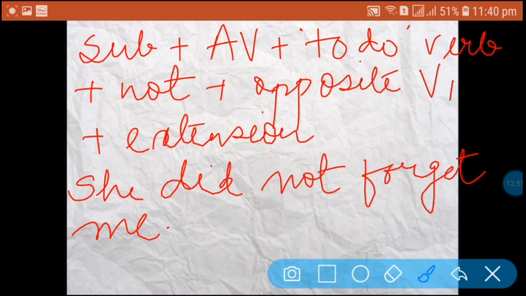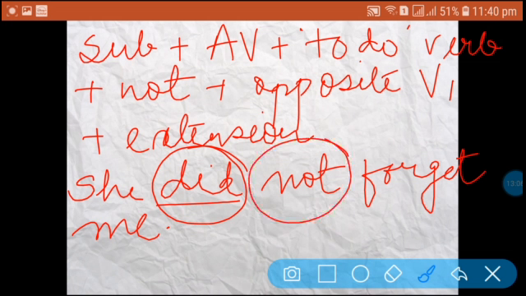So this did came. The word did is the to do verb. We made it an auxiliary verb and used not after this, and then changed the meaning. We put the opposite meaning of the word remember.